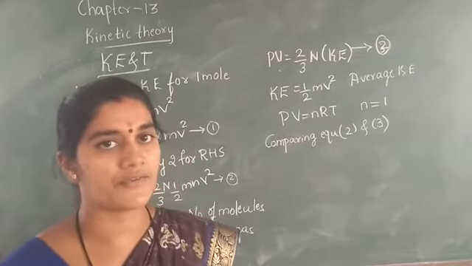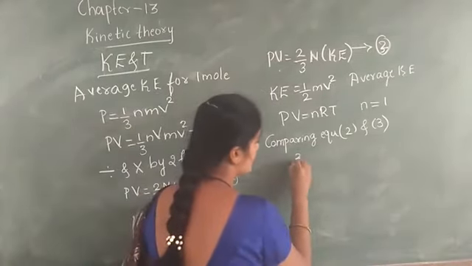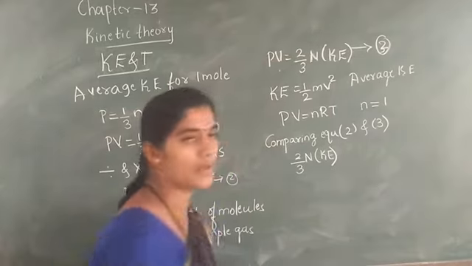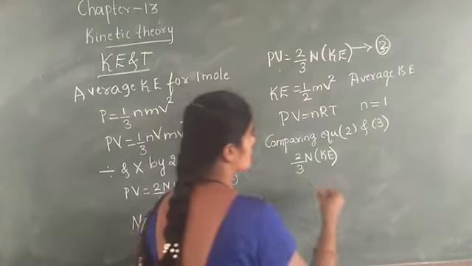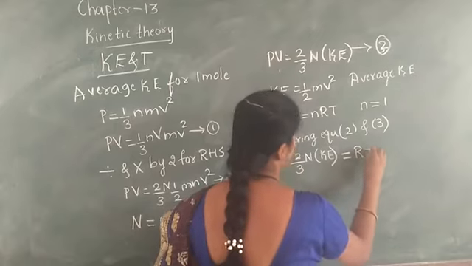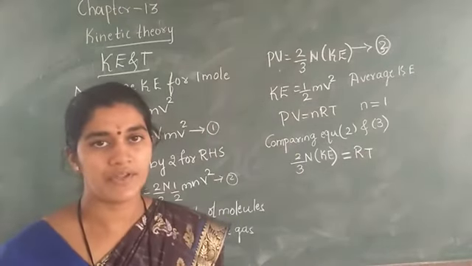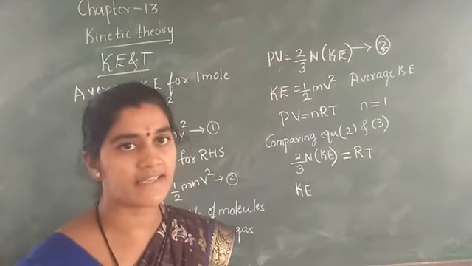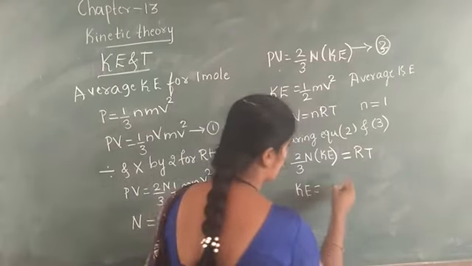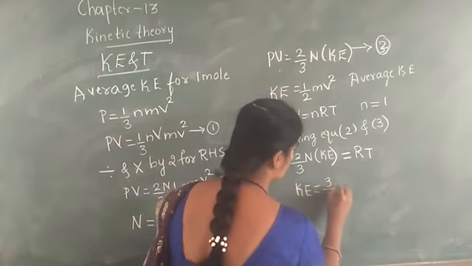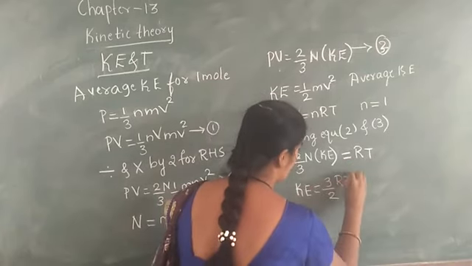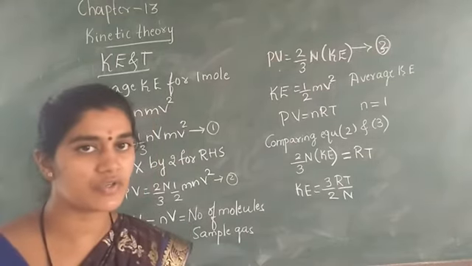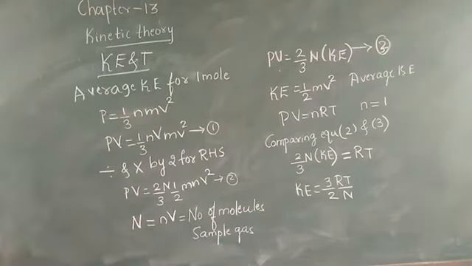When we are comparing equations 2 and 3, we get 2 by 3 N into kinetic energy is equal to RT. Therefore, the kinetic energy can be written as kinetic energy is equal to 3 by 2 RT by N.